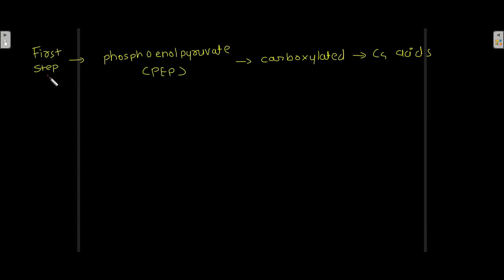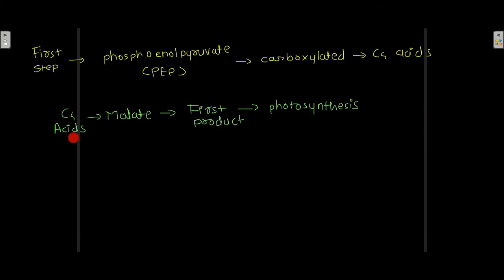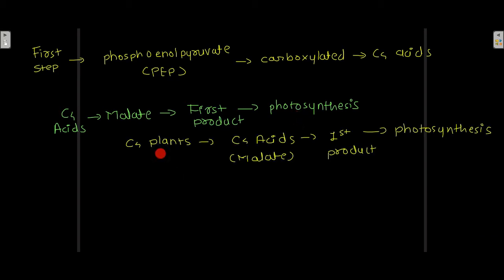Now in the first step of the C4 pathway, the phosphoenolpyruvate, that is PEP, is carboxylated into C4 acids. So C4 acids, that is malate, is the first product of photosynthesis in the C4 pathway, in contrast to C3 plants in which 3-phosphoglycerate is the first product.